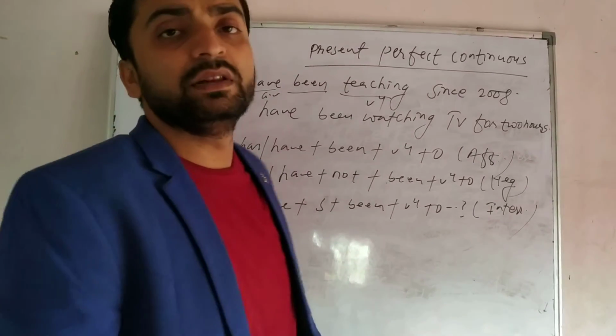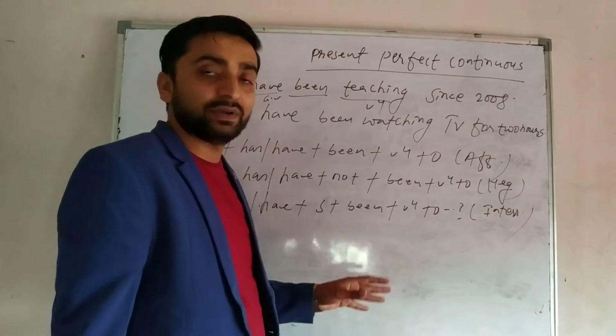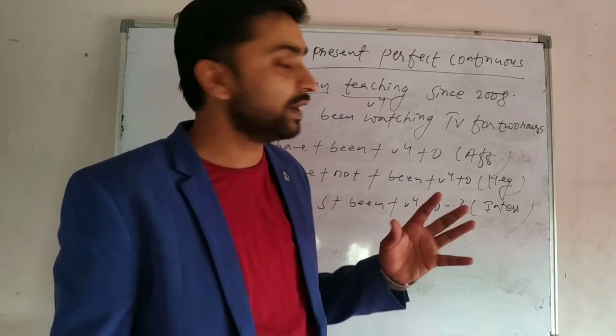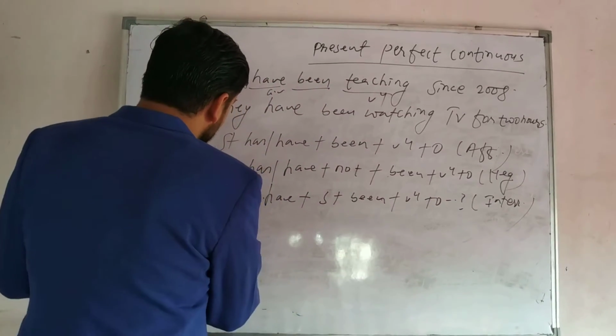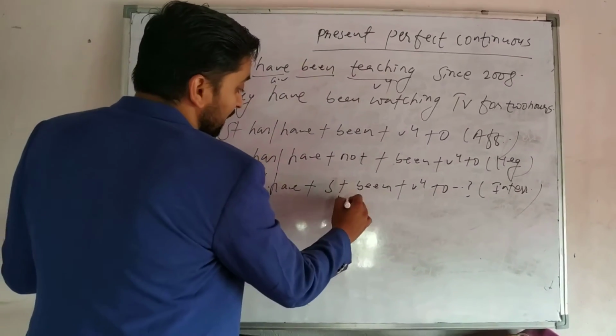And main thing here we have to understand, that is the uses of present perfect continuous. It is used for what kind of action?